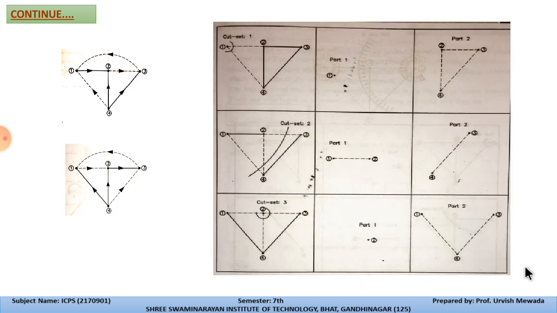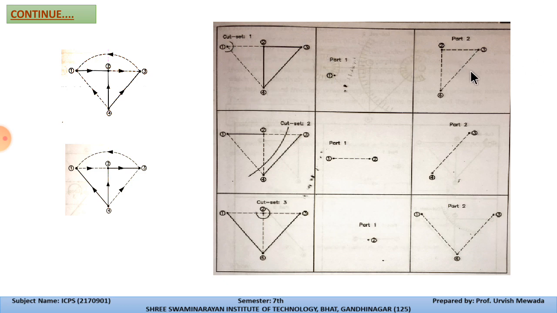Let's see how we can cut the sets. This is a diagram for which we are performing the cut set. For cut set 1, we are cutting from this side, so it is divided in two parts. We have node number 1, and the second one we have this loop, that is 2, 3 and 4.